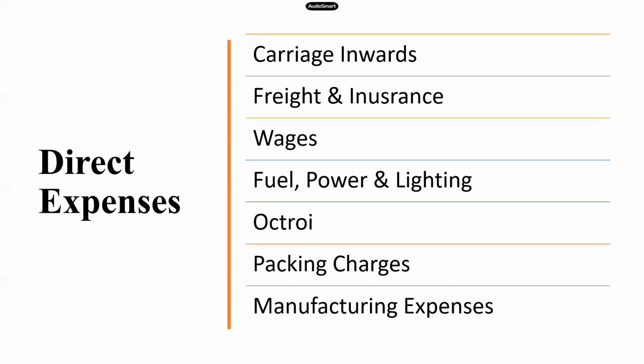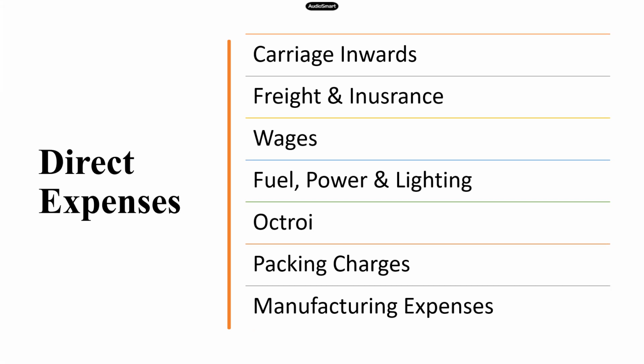So am I clear with these? Carriage inwards, freight and insurance, wages. Similarly, are these expenses: fuel, power and lighting. So you will incur some fuel charges, the power charges in your factory premises, the lighting charges. So all these expenses which are related to your manufacturing area or your factory premises, they are all direct expenses.